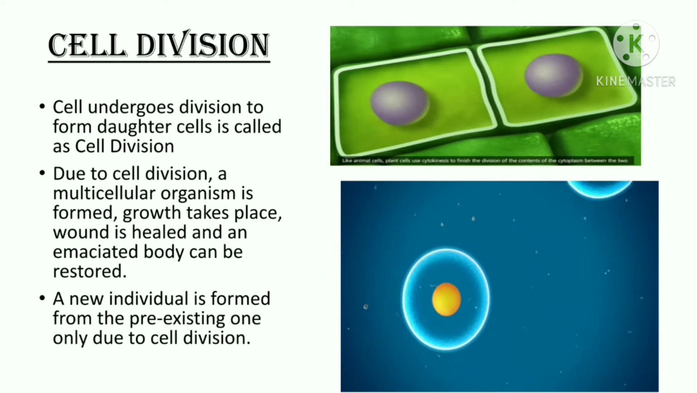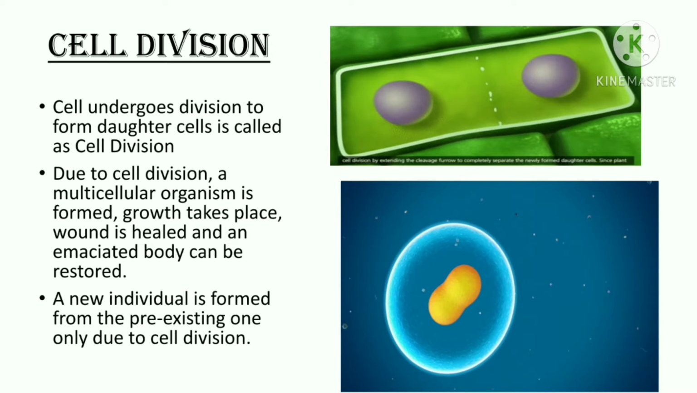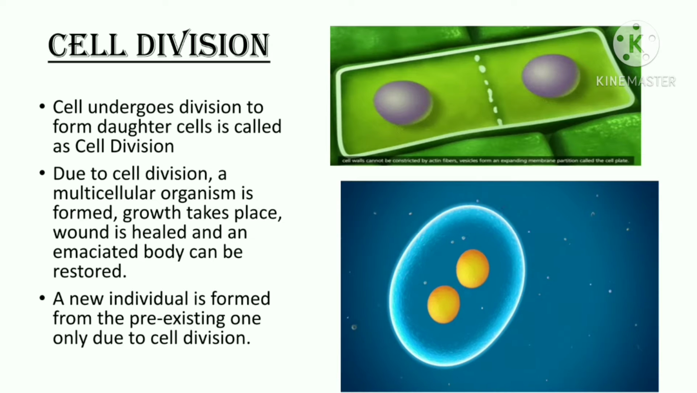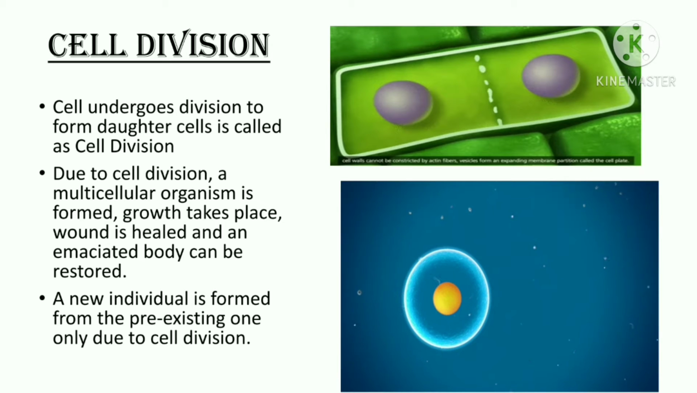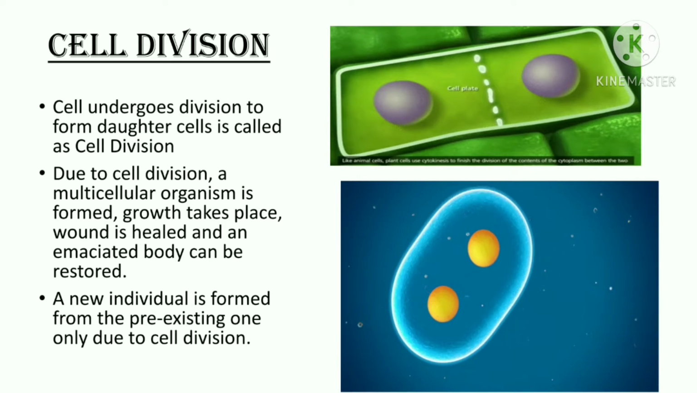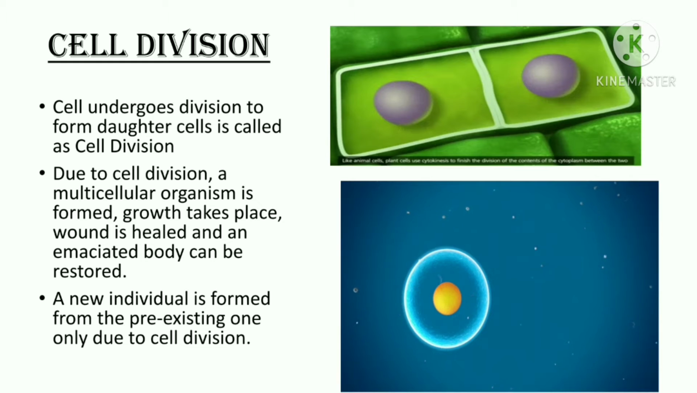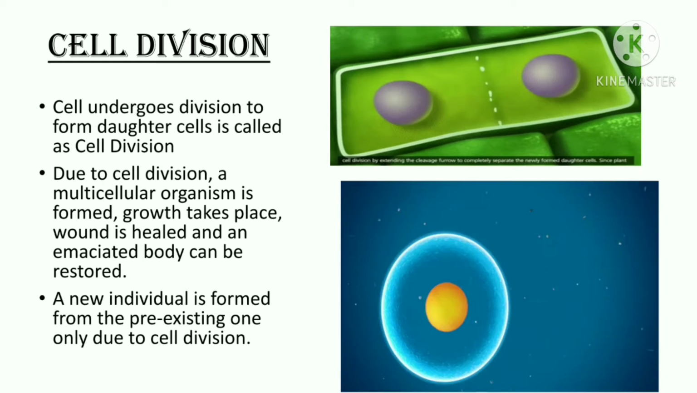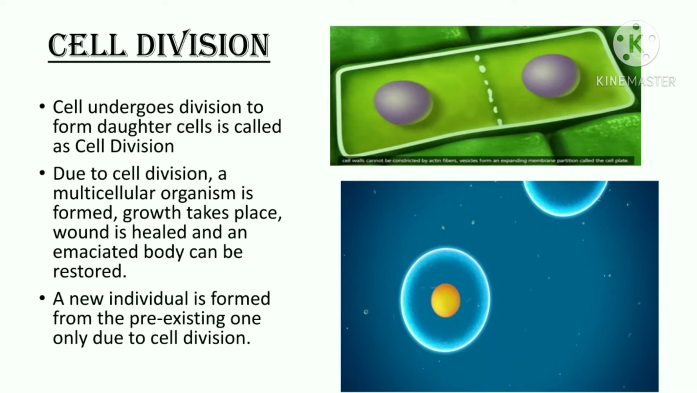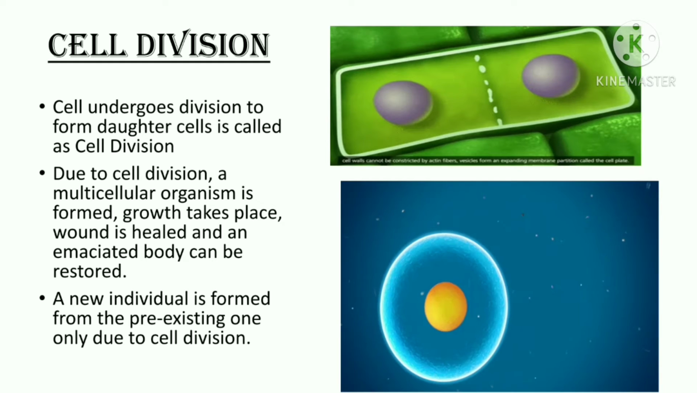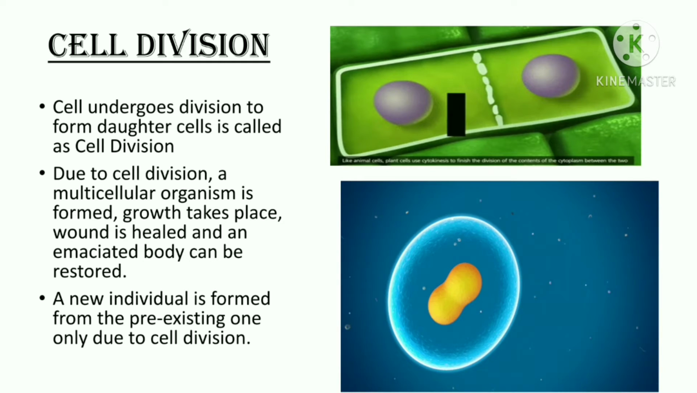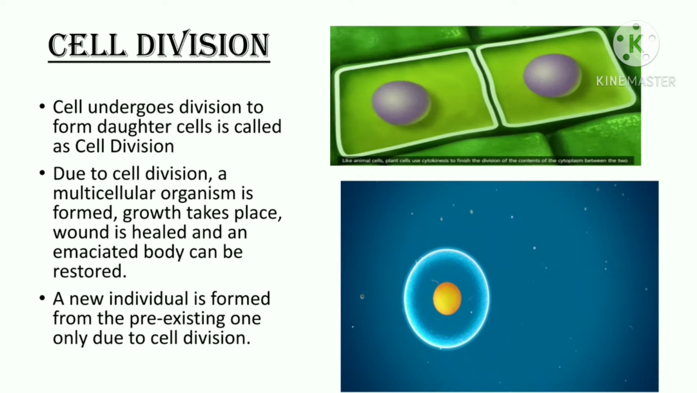Let us now proceed to the next part of the chapter, that is cell division. Cell division is one of the very important characteristics of the cell and living organisms. Cell undergoes division to form daughter cells is called as cell division. Due to cell division, a multicellular organism is formed,